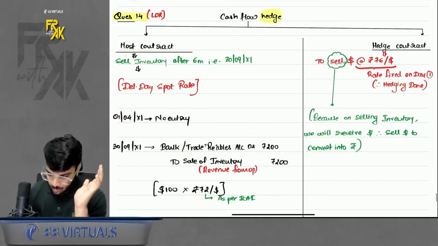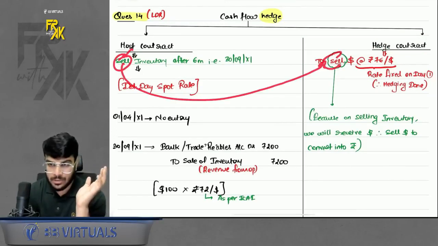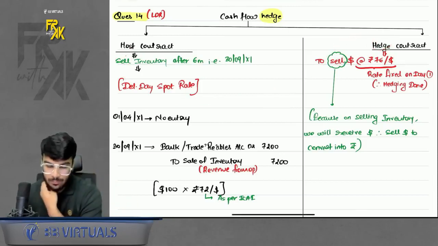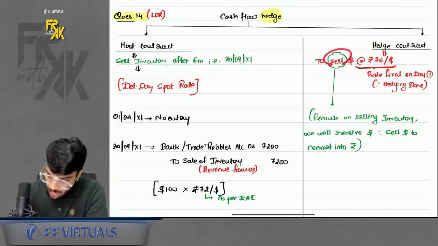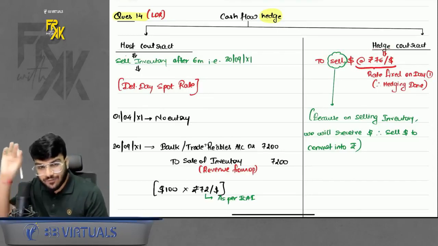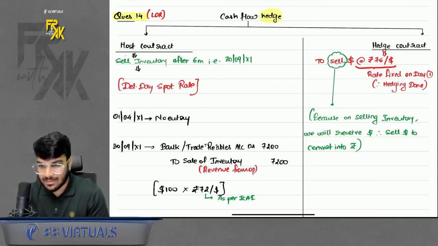Now, what about the hedge instrument? Just remember, whatever you are doing in host, you will also do the same in hedge. So in host, you are selling inventory. In hedge also, you will sell the dollars, because we are going to receive dollars. Have we fixed the rate? Yes, we have fixed the rate. Hedging done. That is what is cash flow hedge. We have fixed the rate at 76. Whenever we receive dollars, we will sell at 76 only.